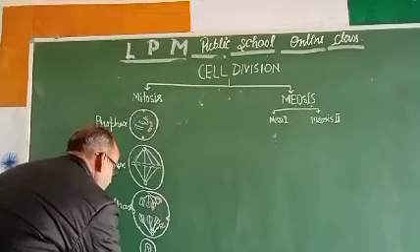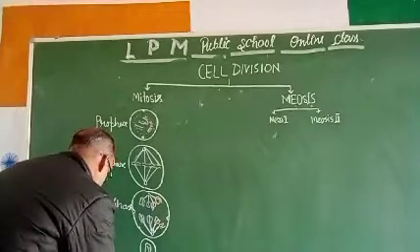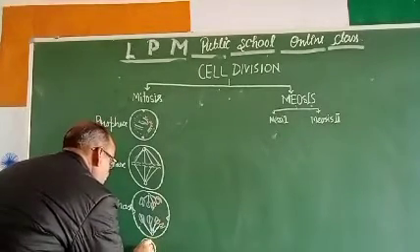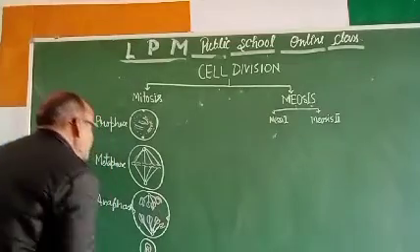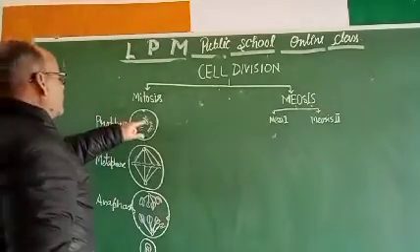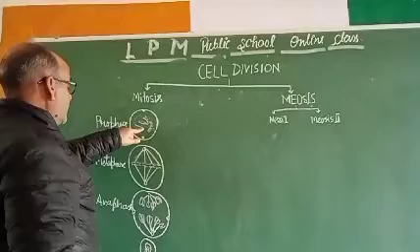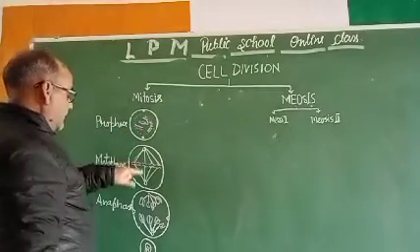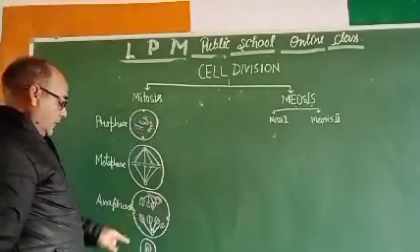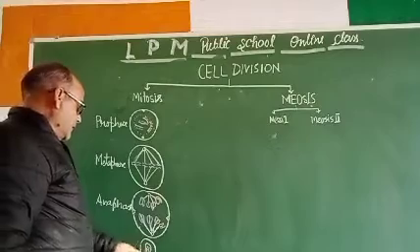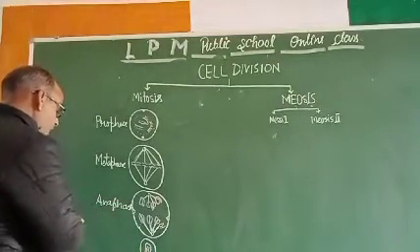And equatorial division takes place. So, what you are looking at here? You are looking here that the 4 chromosomes are there. They get double and they get polarized at both poles. And equatorial division takes place in telophase, which results